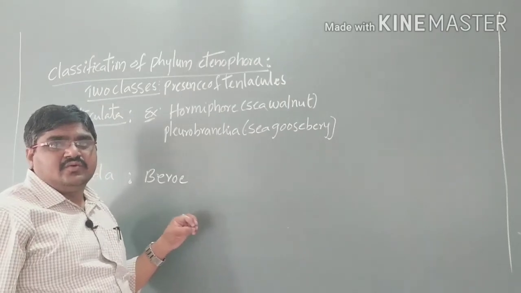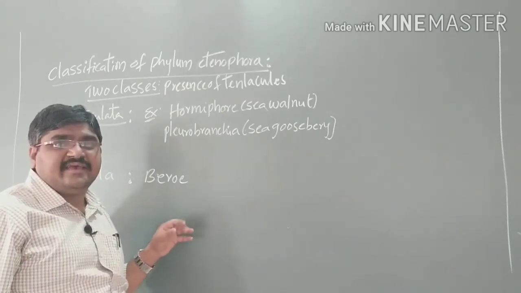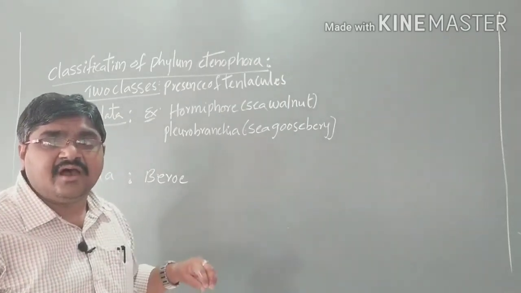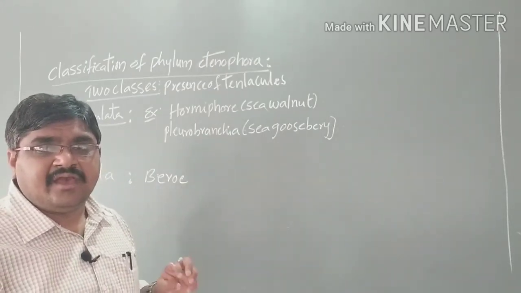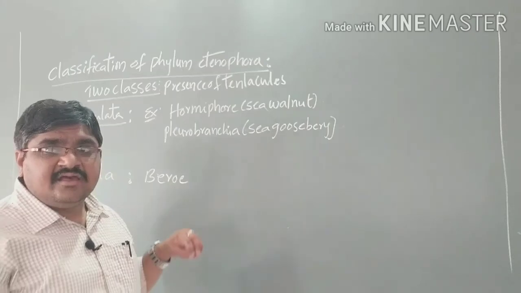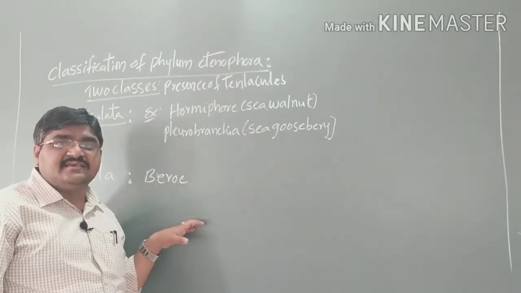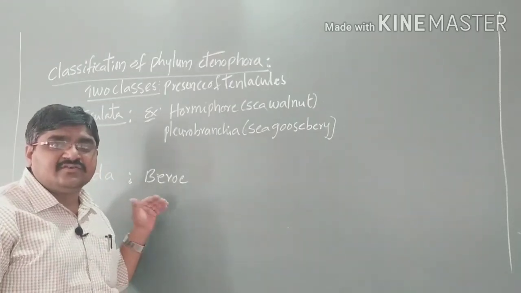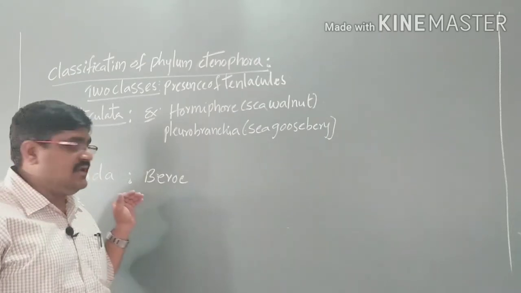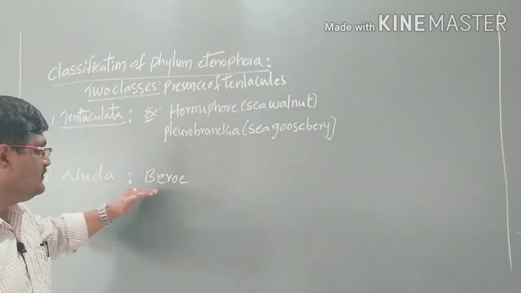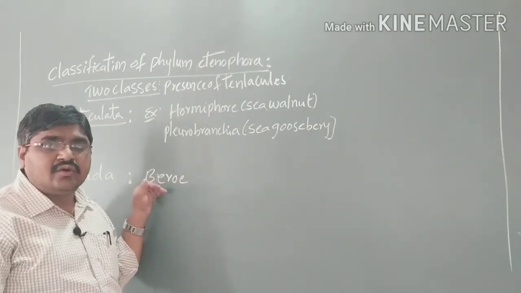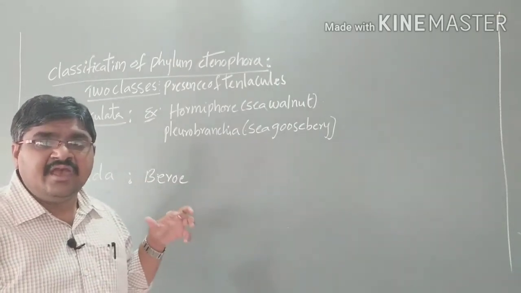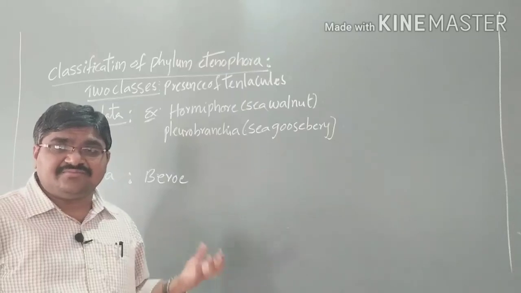These are two examples in the class Tentaculata due to the presence of tentacles. And Nuda is the absence of tentacles. Here tentacles are absent, so they are grouped under the class Nuda. The example is Beroe.